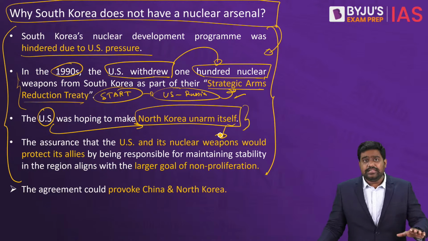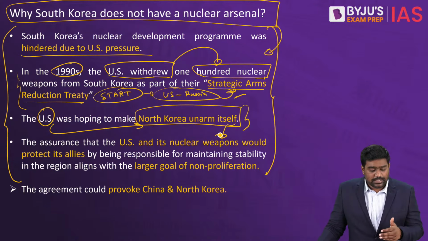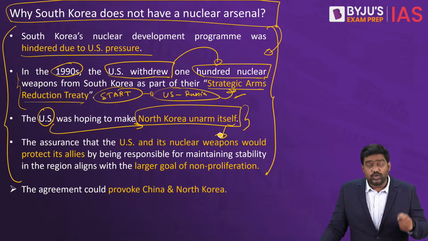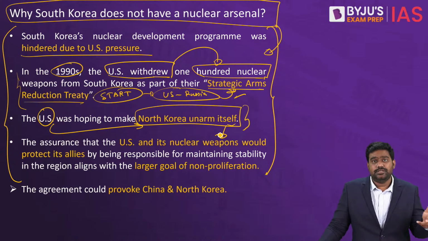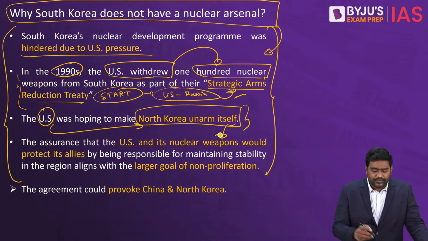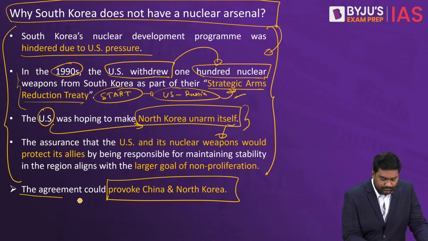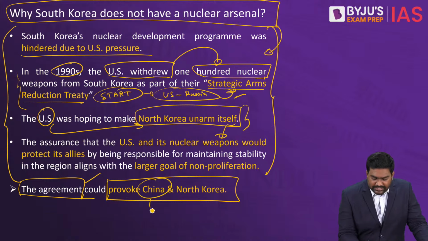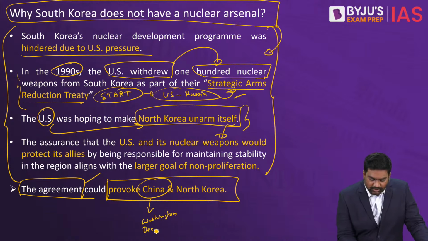So this has very serious regional and global implications, because if American nuclear weapons are brought back to the Korean Peninsula, if the US is deploying nuclear ballistic submarines near China and North Korea, obviously it's going to provoke them. China has already criticized the Washington Declaration. China has said it's an act of provocation from the US.